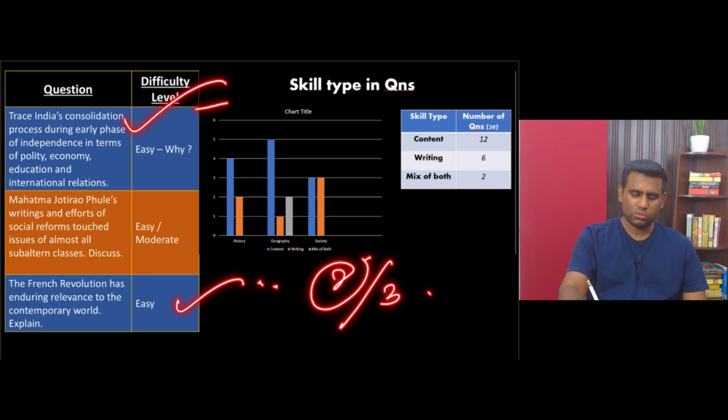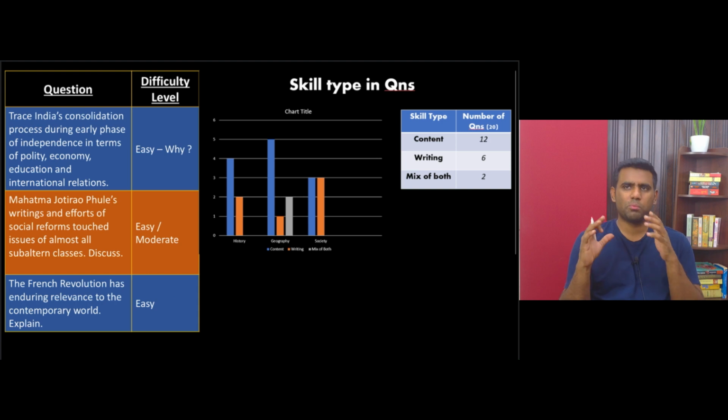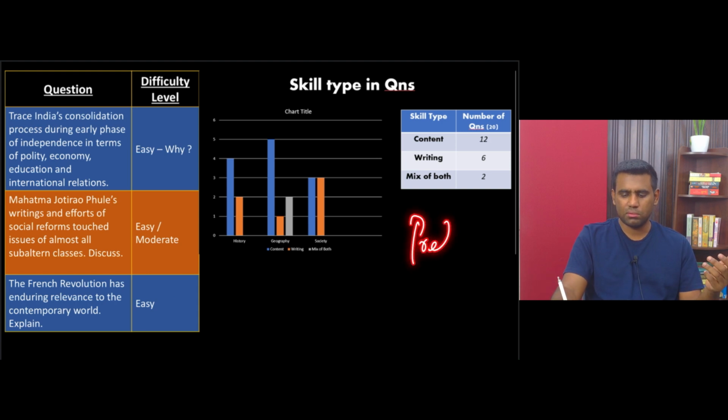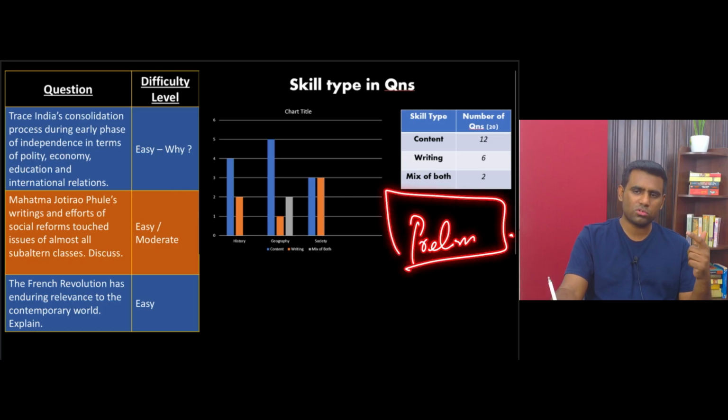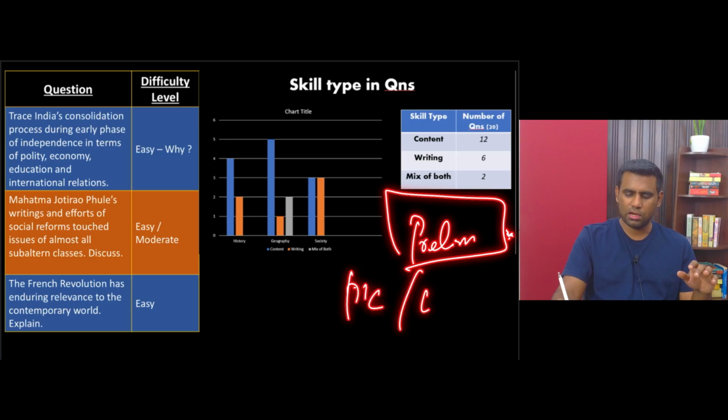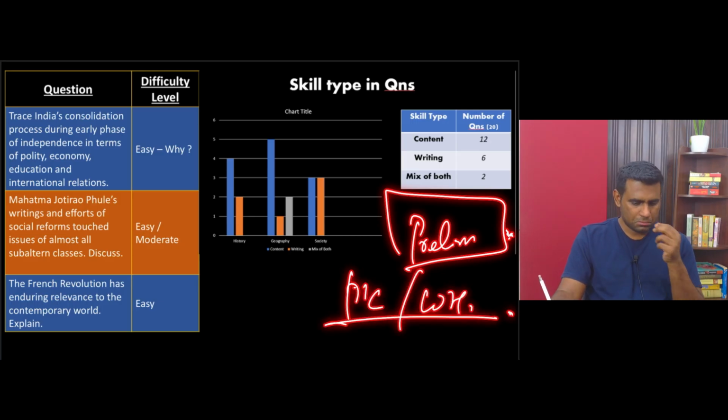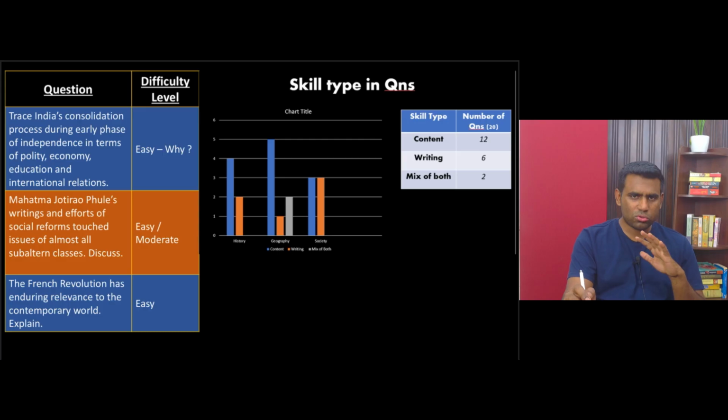Okay. And you see, the weightage of modern India has come down because UPSC clearly understands that aspirants would have well prepared with modern India, because that's a part of your prelims preparation. So UPSC, why would it simply want to test you again and again with modern India? That's why the questions are asked from post-independence and world history, right? So, and both of them are easy questions.